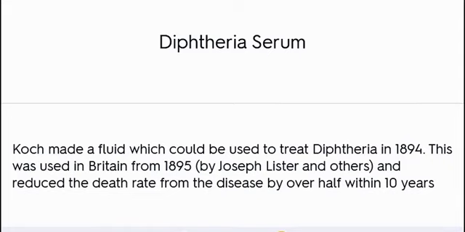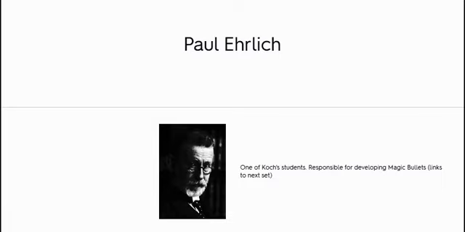Koch made a fluid which could be used to treat diphtheria in 1894. This was used in Britain from 1895 and reduced the death rate from the disease by over half within 10 years. Paul Ehrlich, one of Koch's students, responsible for developing magic bullets.